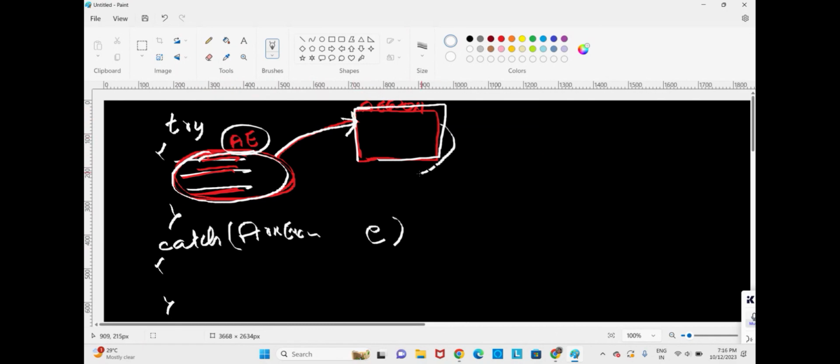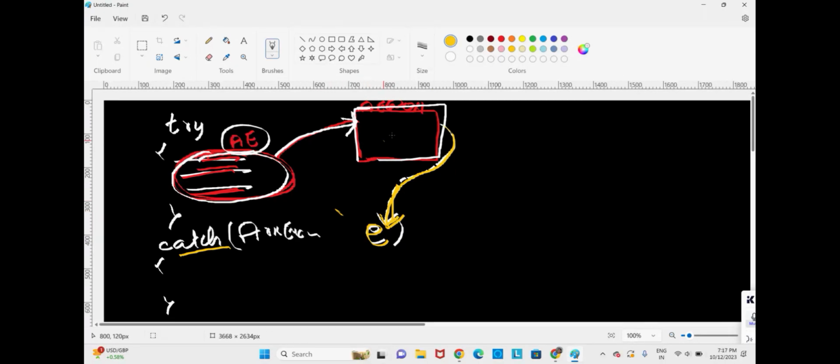Then it will throw that exception object to the catch block. We shall tell that the exception is handled only when the catch block catches that exception, that is, when the reference variable in the catch block is catching this reference or address. Then only can we tell the exception is handled.